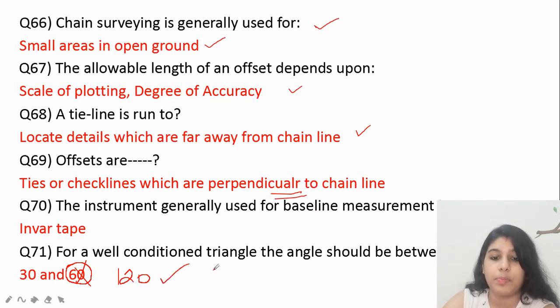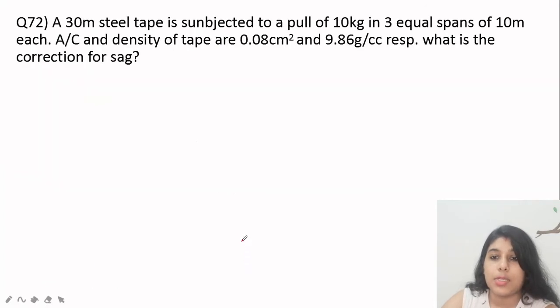This is most important. A 30-meter tape is subjected to a pull of 10 kg in 3 equal parts. The area is given, the density is given. What is the correction of sag?